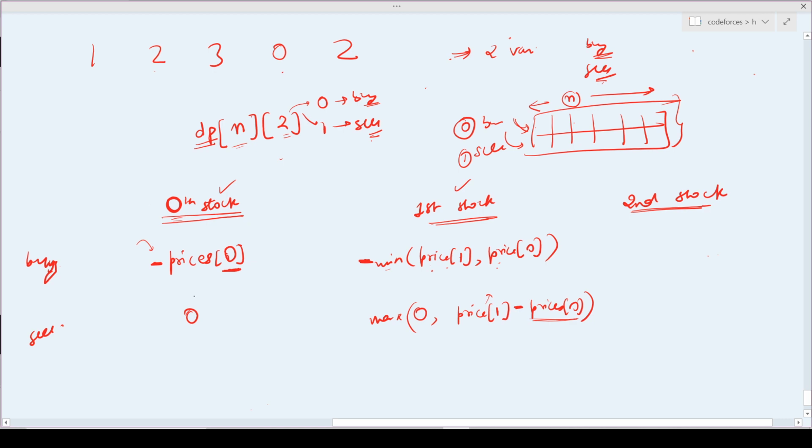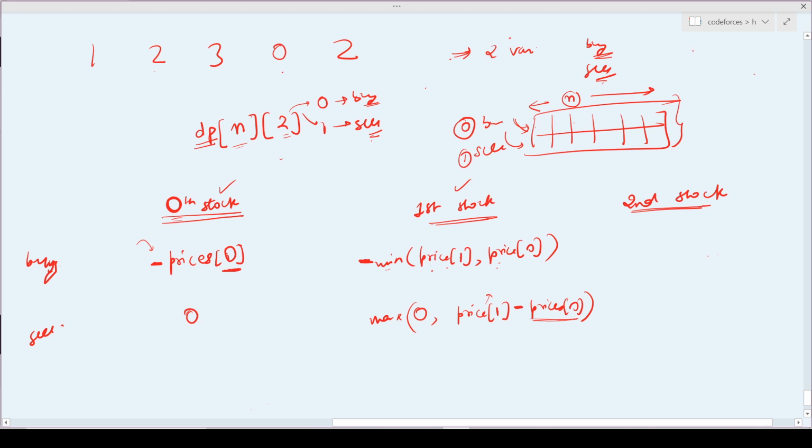So see, the video might go long, so I will make it part 1 and part 2. In one part I will show you the explanation, and in the other part I will write the code. I will also have its link below this video, so you can go and check the other part for the code. So the first part will contain the algorithm and the second part will contain the code.